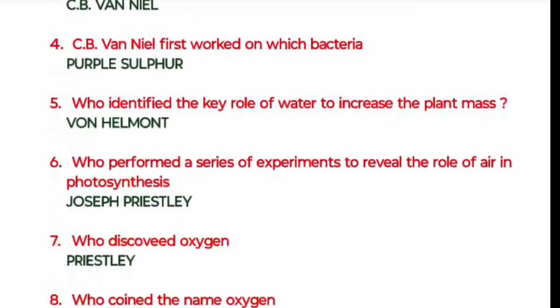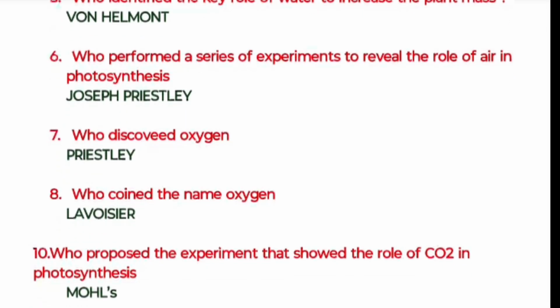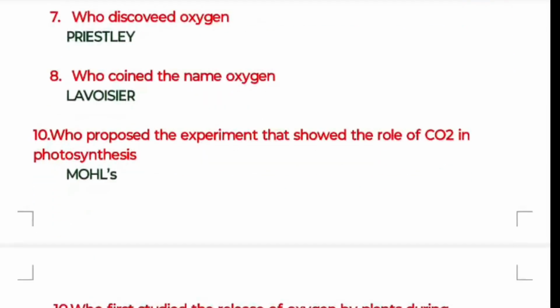And the sixth one: who performed a series of experiments to reveal the role of air in photosynthesis? Joseph Priestley. Next, who discovered oxygen? Priestley. And the eighth one: who coined the name oxygen? Lavoisier. Next, the ninth one: who proposed the experiment that showed the role of CO2 in photosynthesis? Moll.